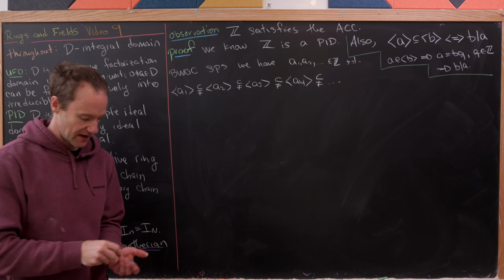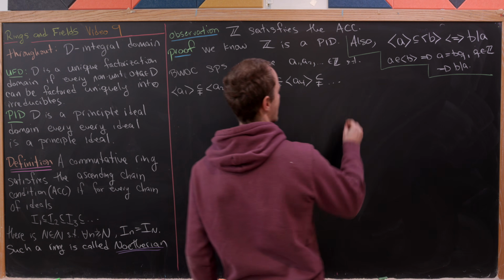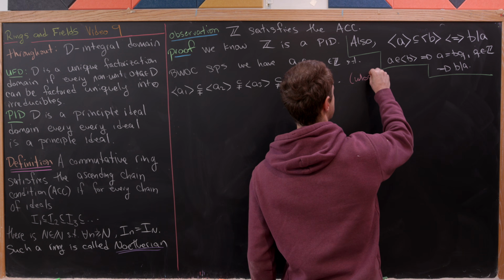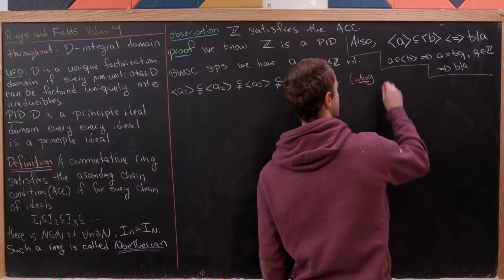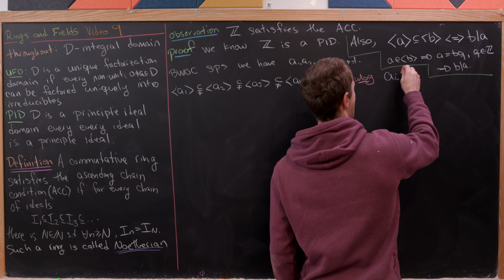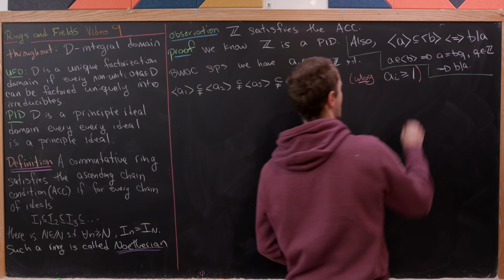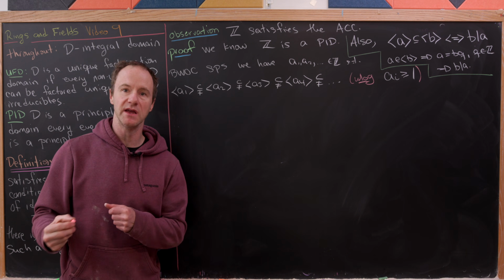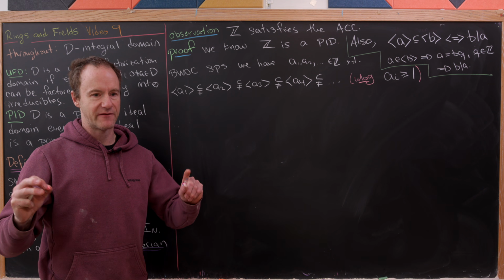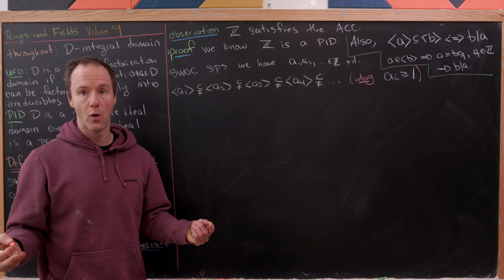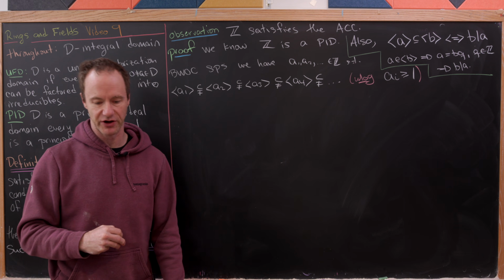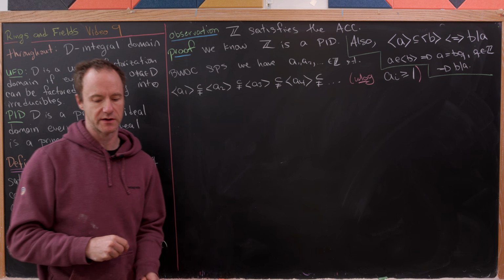All right, nice. And then I'd like to point out that without loss of generality, we might as well assume that all of these A_i's are bigger than or equal to 1. Well, and why is that? Well, simply because the ideal generated by, for instance, -4 is the same as the ideal generated by 4. I think that's pretty clear.